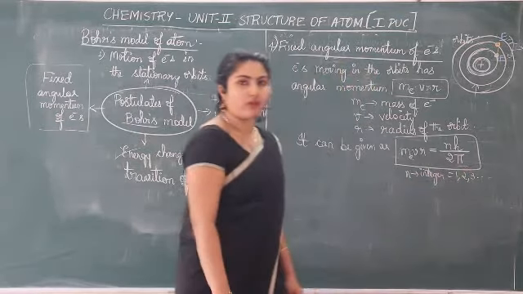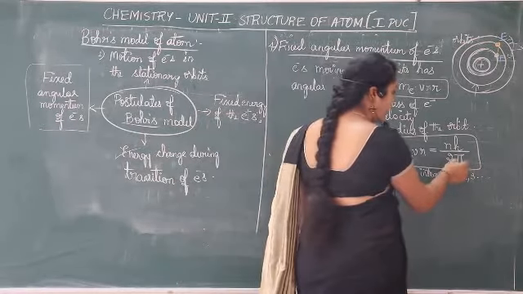Pi is 3.14, isn't it? That's a constant value here.